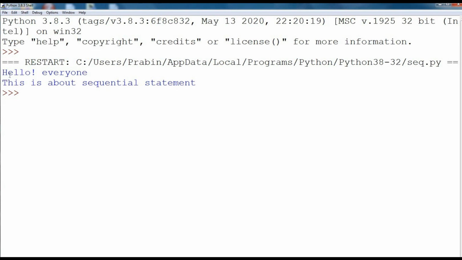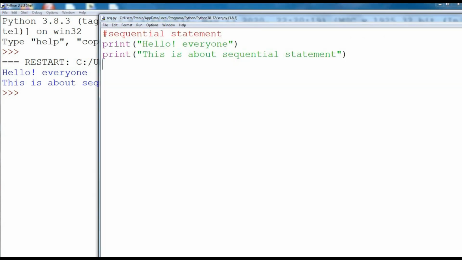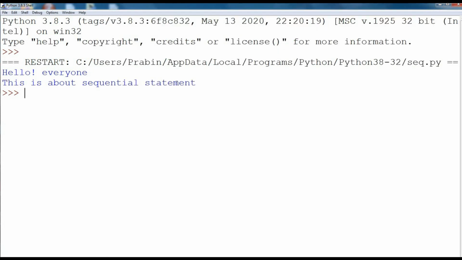So a sequential statement is composed of a sequence of statements which are executed one after another. That is, the first statement is hello everyone, so that will get executed. Then the second statement is this is about sequential statement, so that will be executed in the output screen.